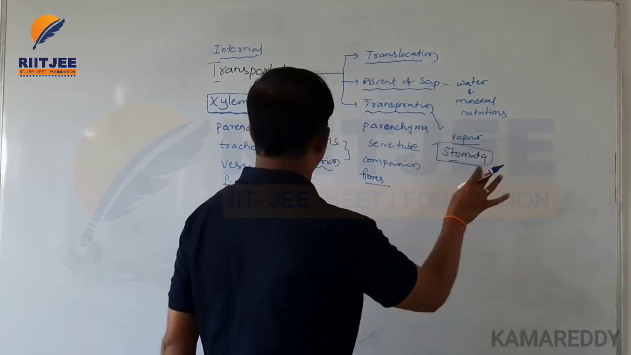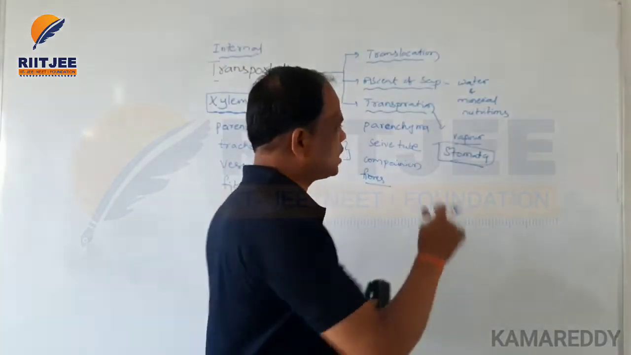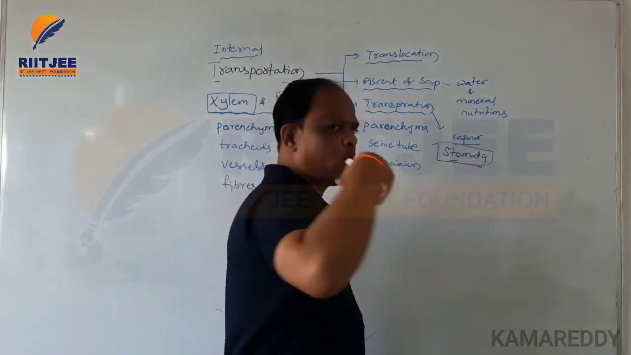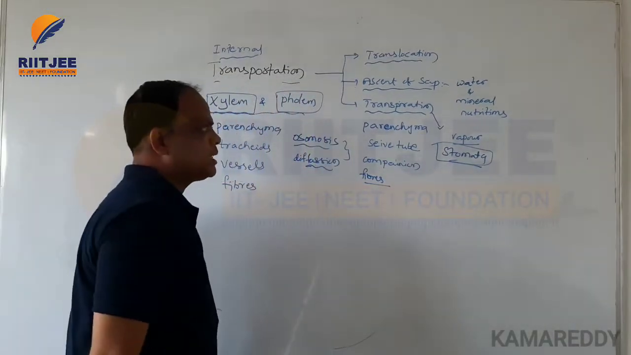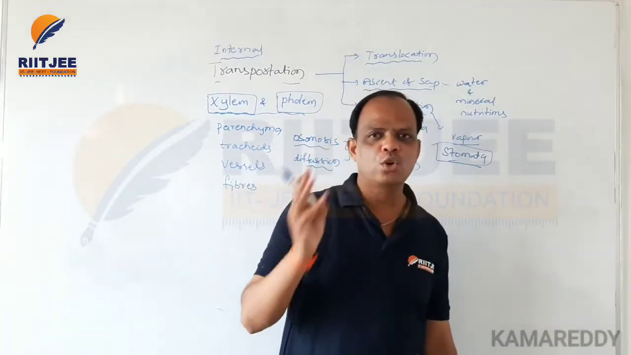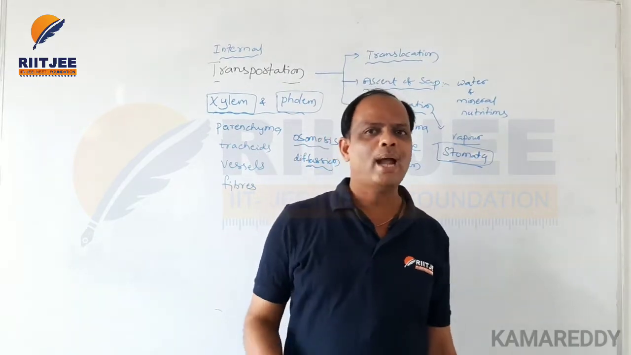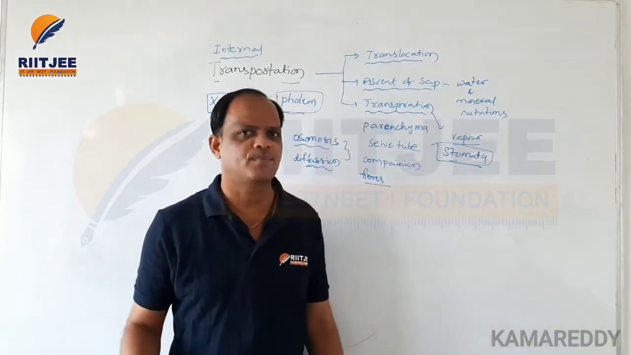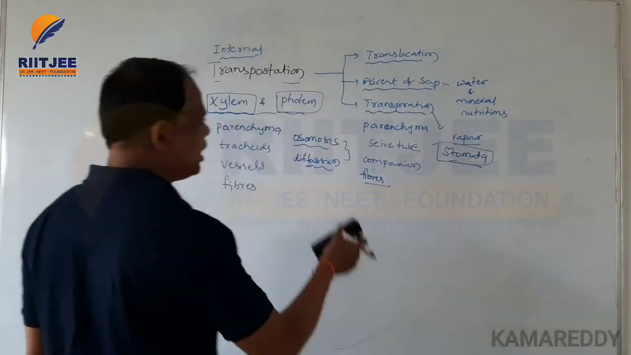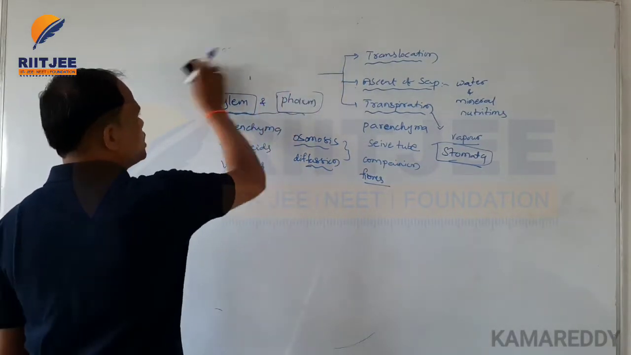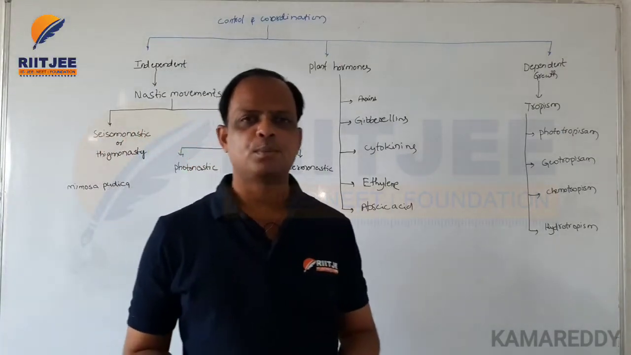So what happens here? Oxygen and other gases are transported with the help of stomata from inside to the external environment, and that process is also called transpiration. There are three types of transpiration: cuticular transpiration, stomatal transpiration, and lenticular transpiration. All this is part of the transportation process. So transportation is completed.